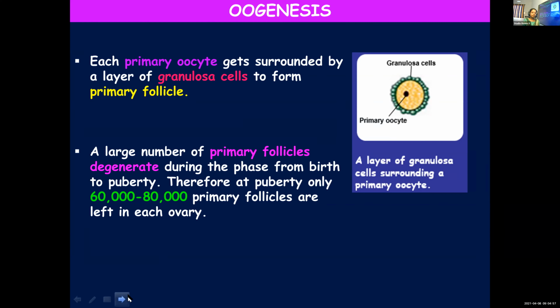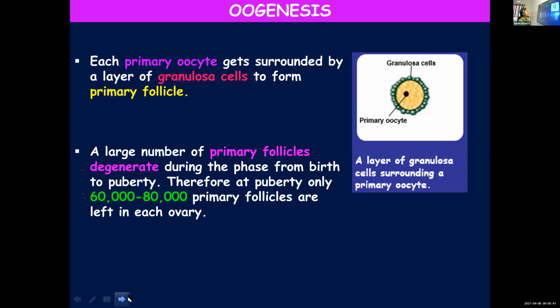I'll repeat once again. During the embryonic stage, millions of oogonia, or egg mother cells, will be formed in the ovary. These oogonia will enter into meiotic division. Once they reach prophase 1 of the meiotic division, the division will get suspended, and at that stage you call them primary oocytes. These primary oocytes will get transformed into primary follicles when they get surrounded by a layer of granulosa cells.